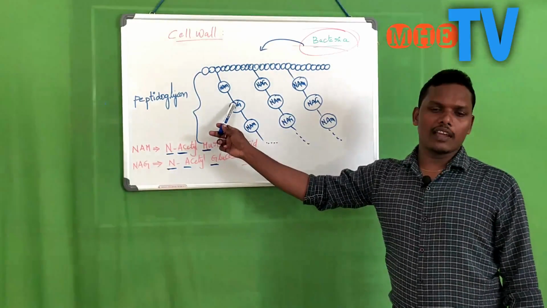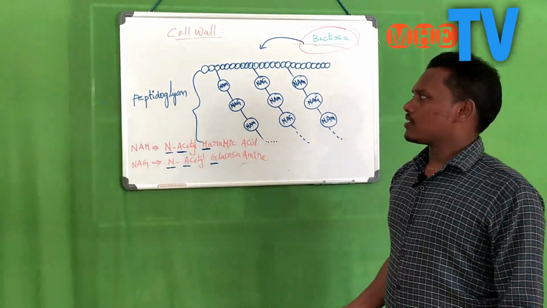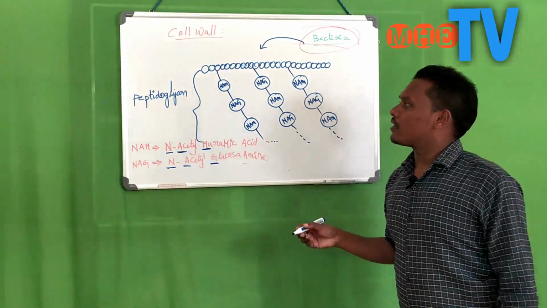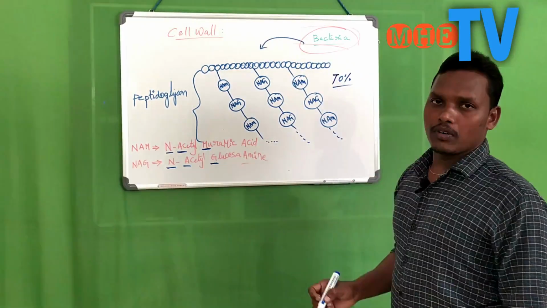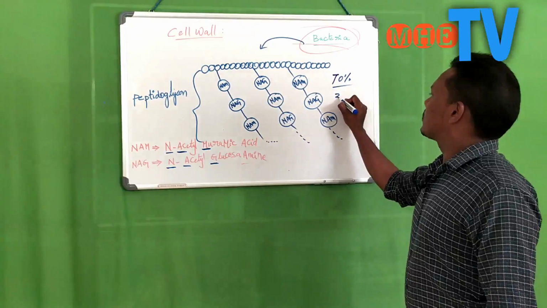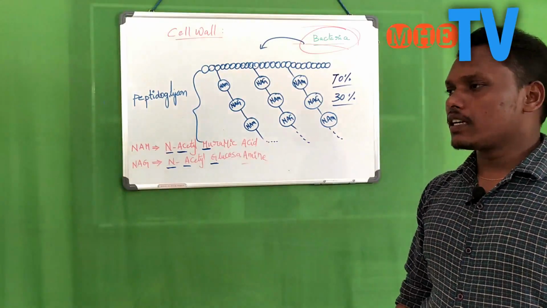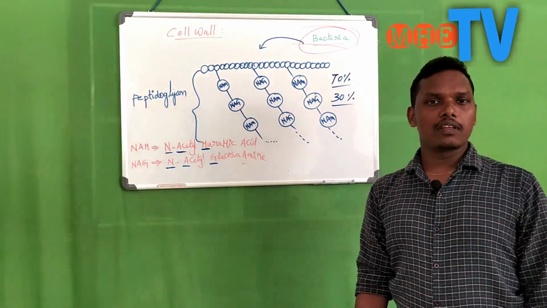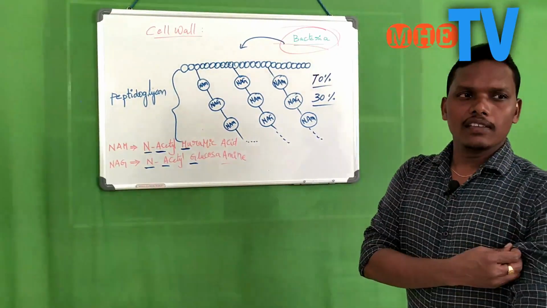In some bacteria the wall is very thick, and in some bacteria it is thin. Thick walls comprise most probably 70% peptidoglycan. Based on the content of peptidoglycan, the rigidity, strength and pathogenicity of that particular bacteria or prokaryotic organism is defined.